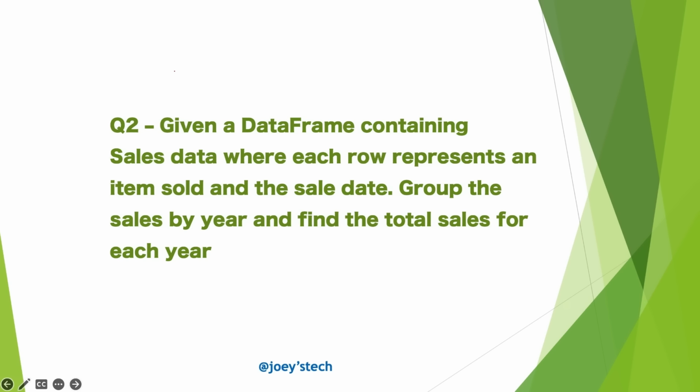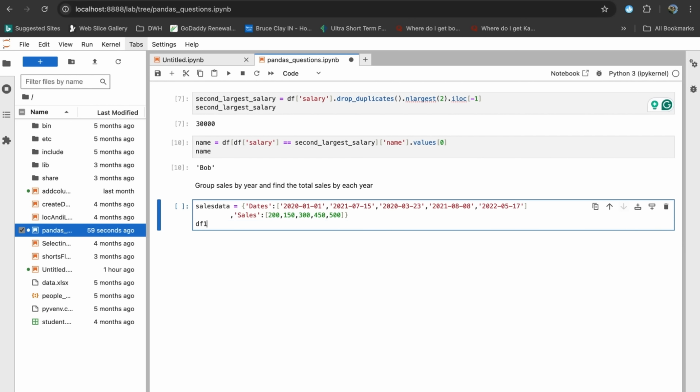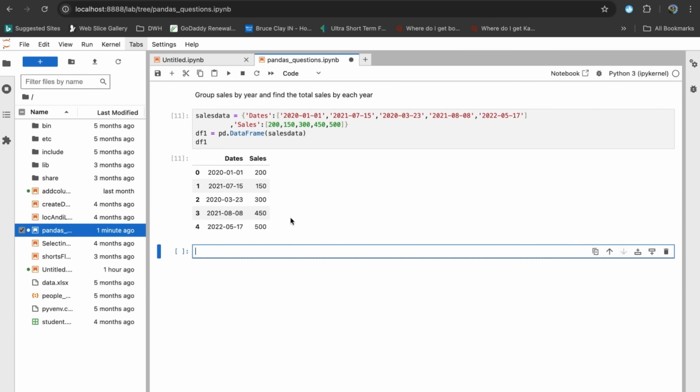Now let's do the second question, which is, given a sales data frame where each row represents an item sold and the sale date, group the sales by year and find the total sales for each year. So here is the data. There are two key value pairs, dates and sales. So for the key dates, you can see we have a list of dates, and for the key sales, you can see we have their corresponding sales in this list. Alright, let's quickly convert this sales data into a data frame and print it. Alright, our data frame is ready.